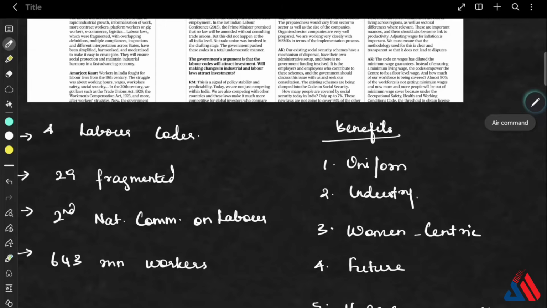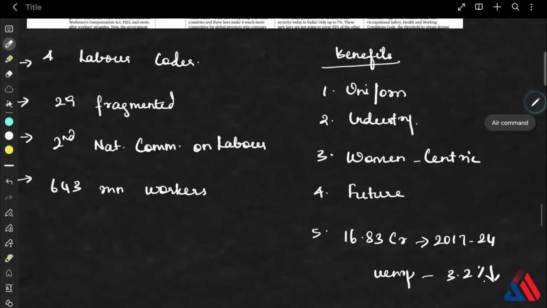See, India created around 16.83 crore jobs between 2017 and 2024, and the unemployment rate has also come down by 3.2%. This shows that formalization is improving, and it is very much necessary that we streamline our labor ecosystem, majorly to improve the supply chain integration and India's role in global value chains.